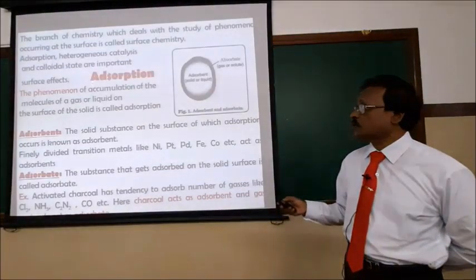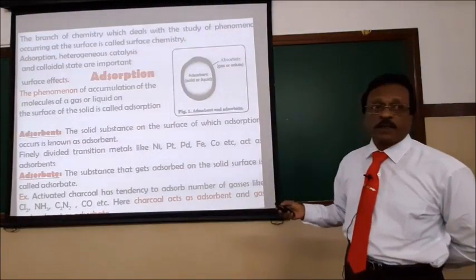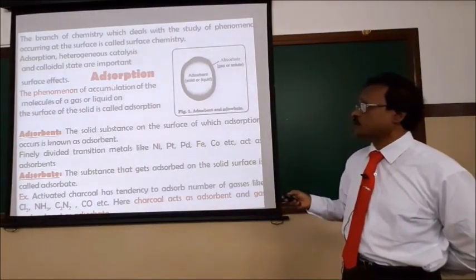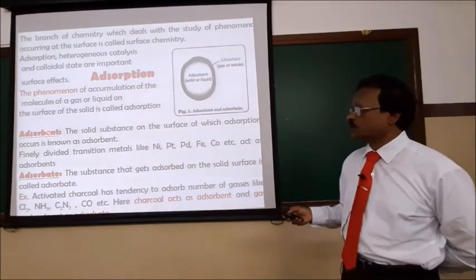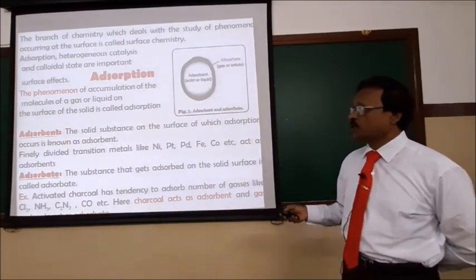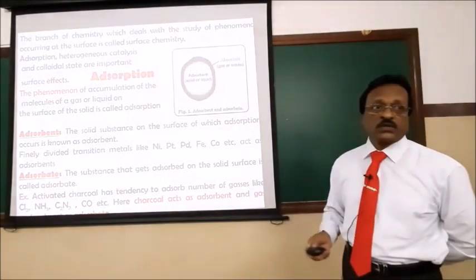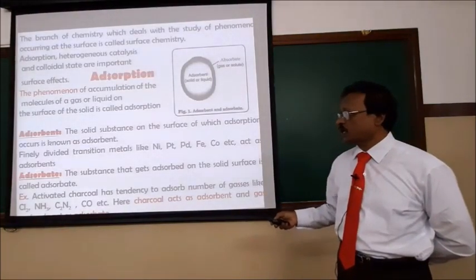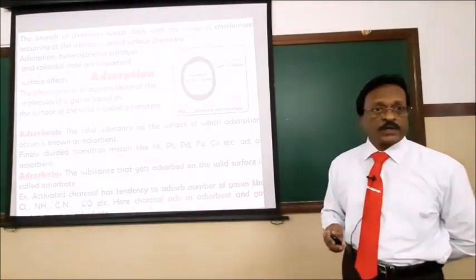I defined adsorption as a surface property. Accumulation of the molecules of liquid or gas on the surface is called adsorption. In adsorption, there are two terms: adsorbent and adsorbate. Any solid substance on the surface of which the adsorption takes place is called the adsorbent. The molecules that are getting adsorbed are called the adsorbate.